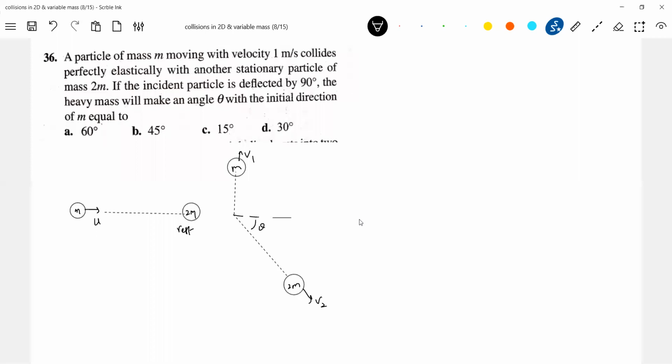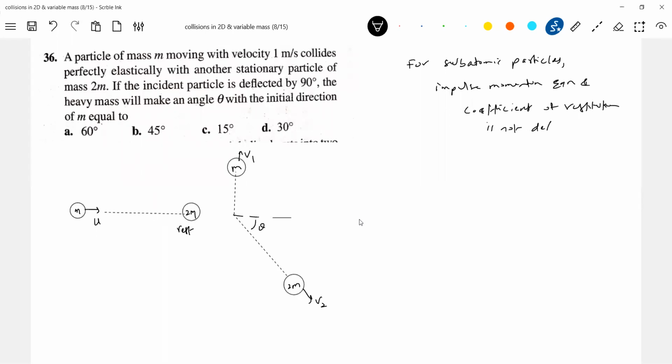For subatomic particles, I'm making it clear, the impulse momentum equation and coefficient of restitution are not defined.